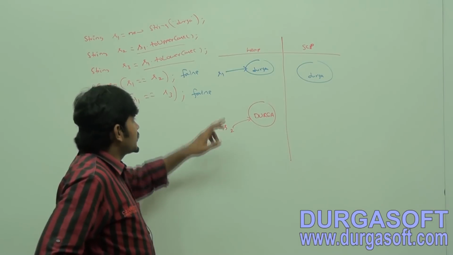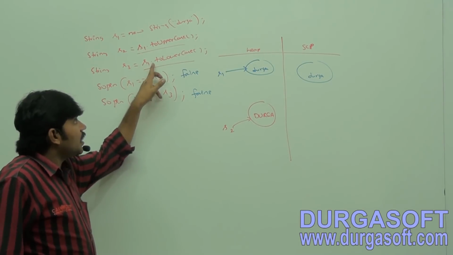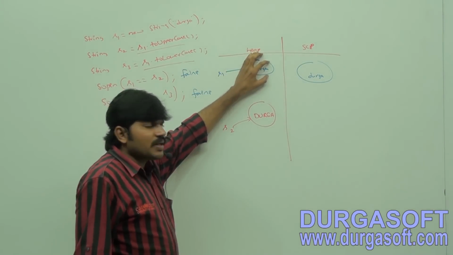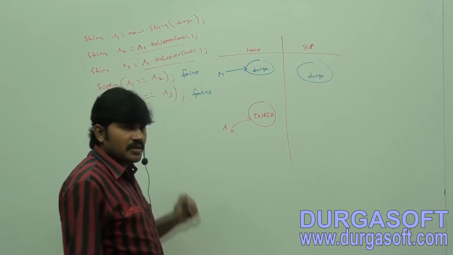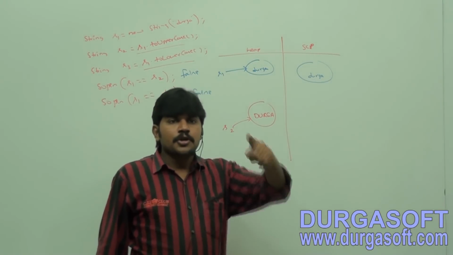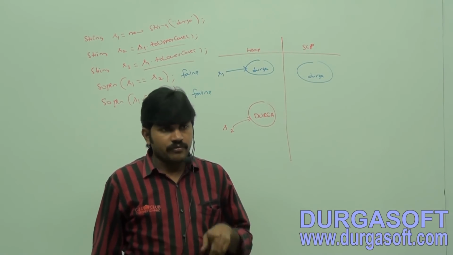Next, string s3 is equal to s1.toLowerCase(). Sir, on s1 I am calling the toLowerCase method. Is there any change in the content? No change in the content. If there is no change in the content, what is the need of creating a new object? Waste, right?